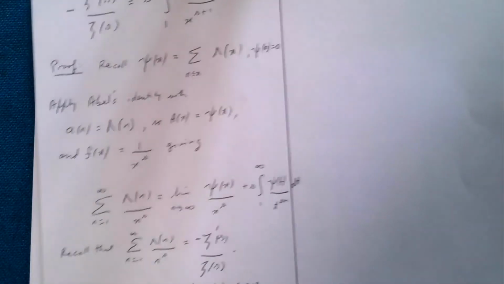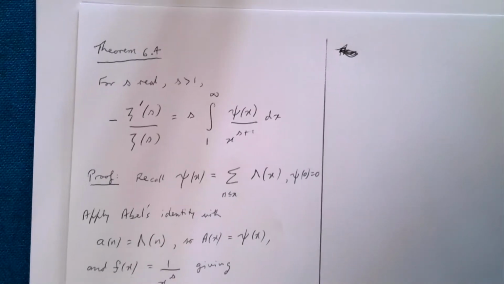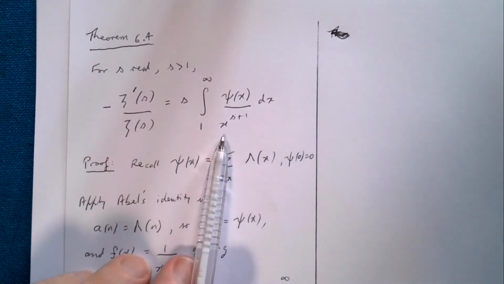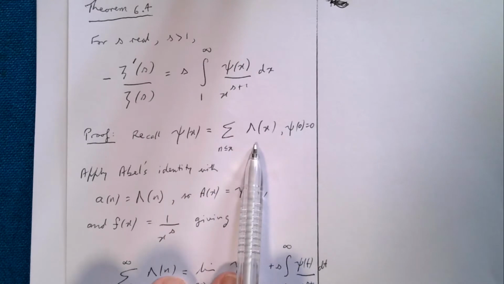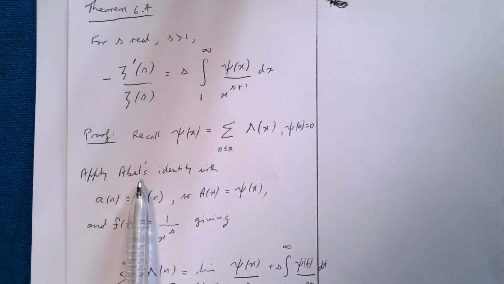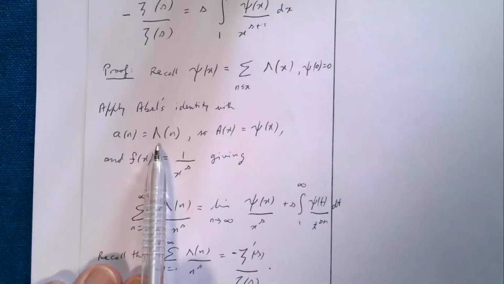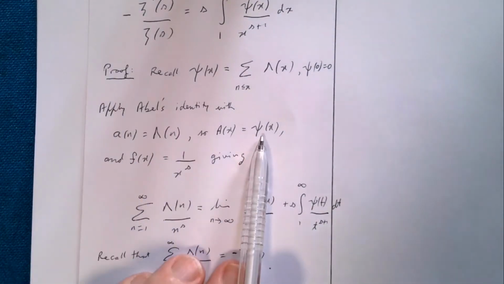So here's the proof of theorem 6.4. That's the statement of the theorem. And again, we just recall what some of these things mean. So psi of x, remember, is the partial sums of the von Mangoldt function, with psi of 0 as 0. And I'm going to apply Abel's identity again, this time for my a_n being the von Mangoldt function. So the partial sums of this are going to be my psi of x.